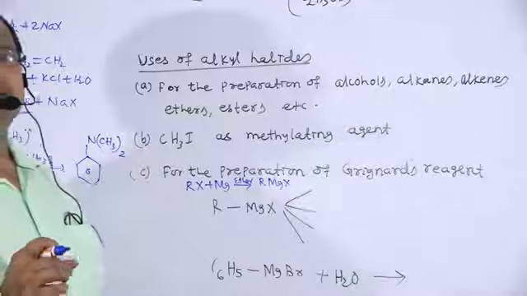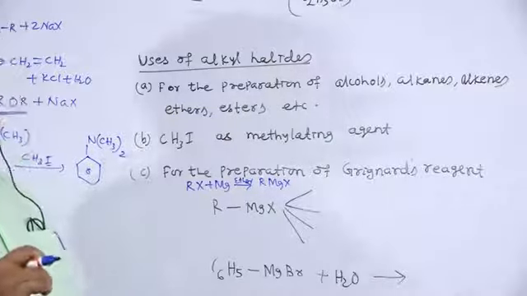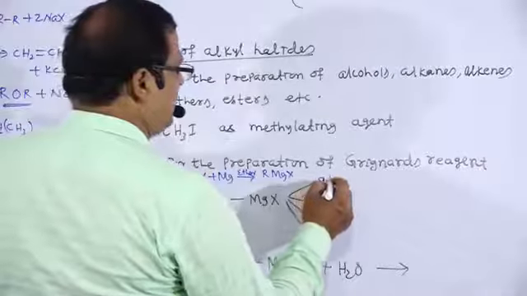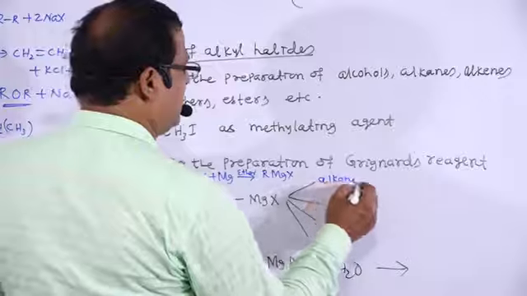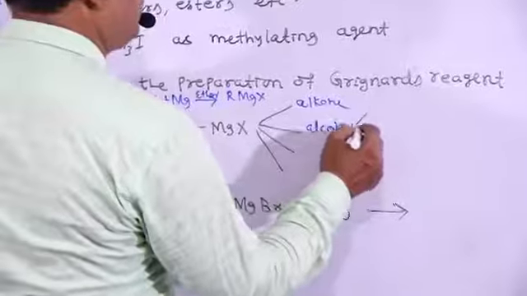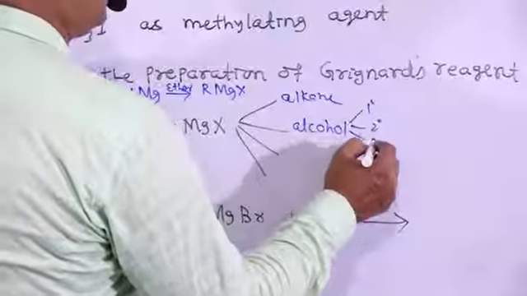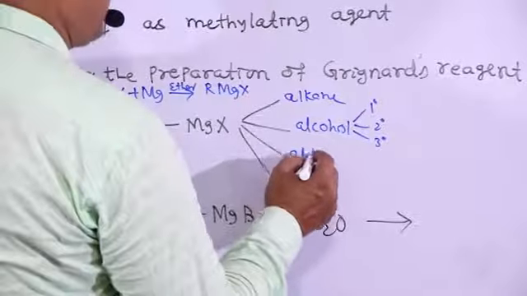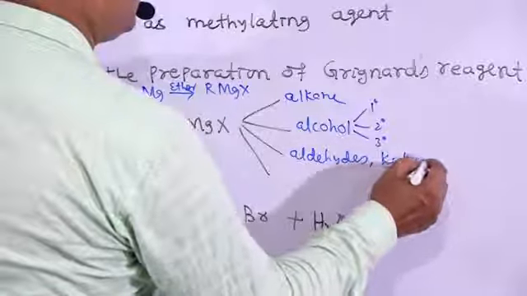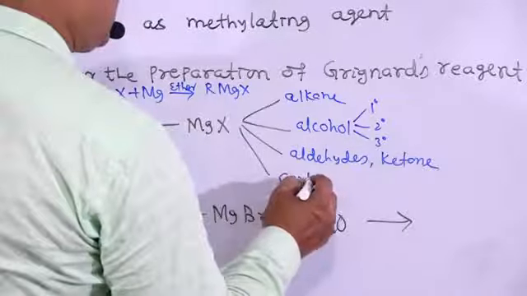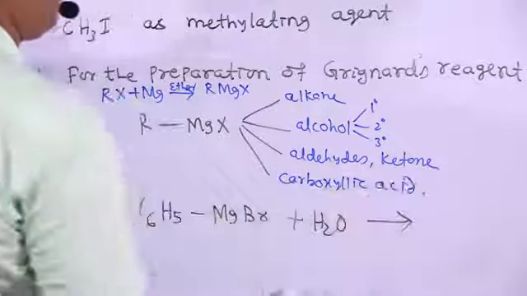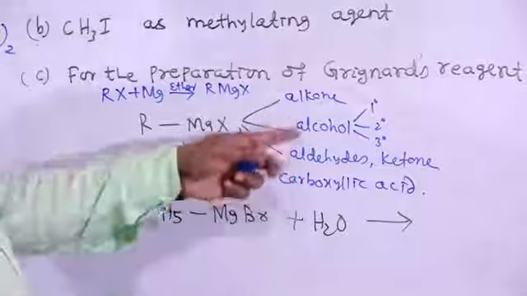This Grignard's reagent is one of the important reagents meant for the preparation of alkanes, alcohols that may be primary, secondary, tertiary, aldehydes, ketones, carboxylic acids, etc. Already we have explained these reactions.